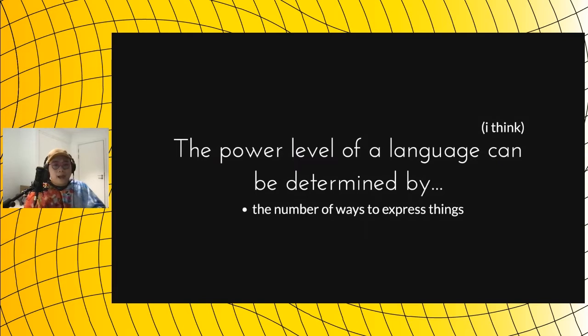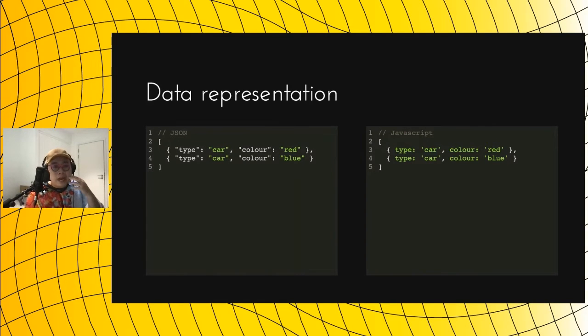I think the power level of a language can be determined by the number of ways that we can express things with it. Going back to the example, in the JSON version, there isn't really many ways to express this data. This data contains two cars, right? The first car is a red car, and the second car is a blue car. In JSON, there aren't many ways that you can represent that. The most you can do is swap the order of the type and color attributes. Otherwise, there isn't much that you can do.